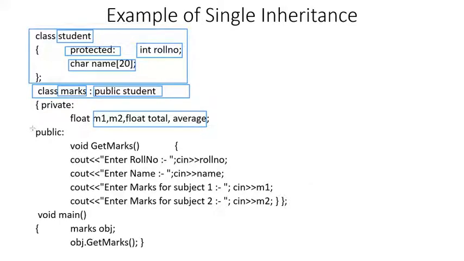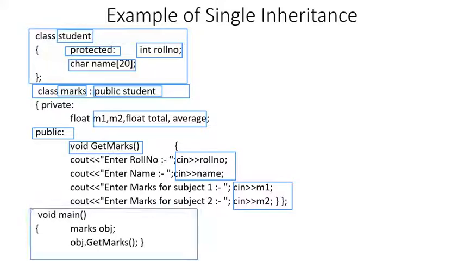Now you see that using the public access specifier, the get marks function has been defined. Using this get marks function, we are taking the input of the student's roll number and name. Roll number and name are not the direct members of the derived class, but these two are data members of the base class which have been derived by the marks class. So you can directly access them. In addition to that, we are also taking the marks of the student in the subjects M1 and M2. So how does this eventually work out?